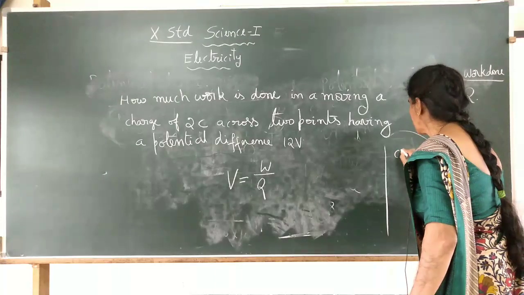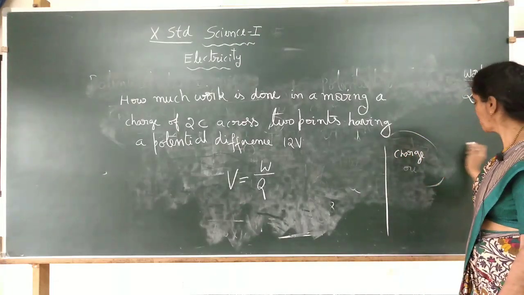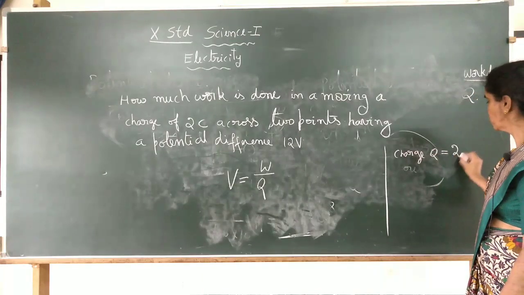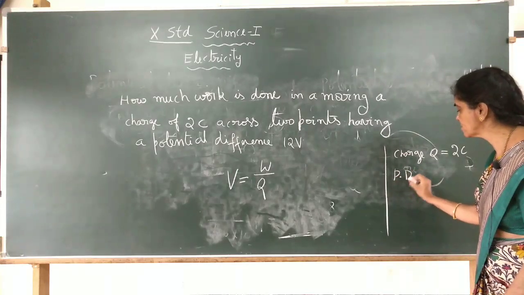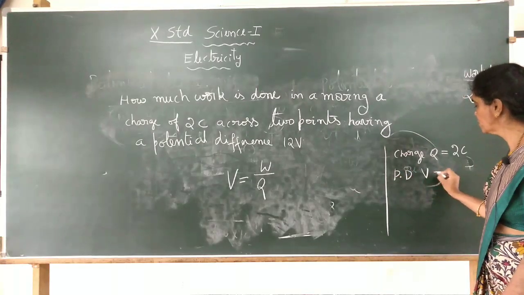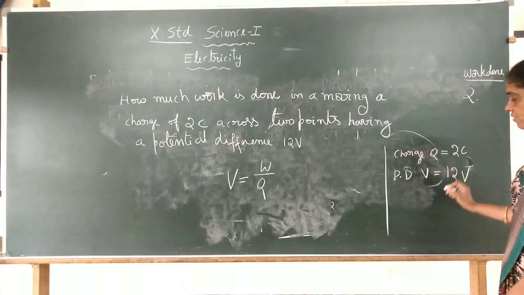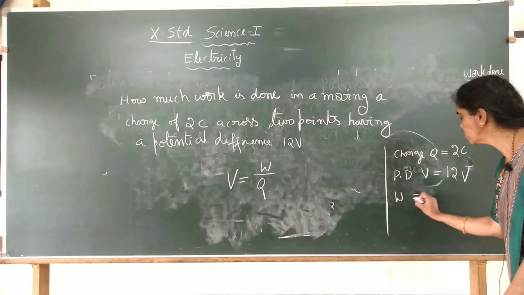The charge. Q is equal to how much? 2 coulomb. Then what is given? Potential difference. V is equal to how much? 12 volt. And what we have to find out? Work done.